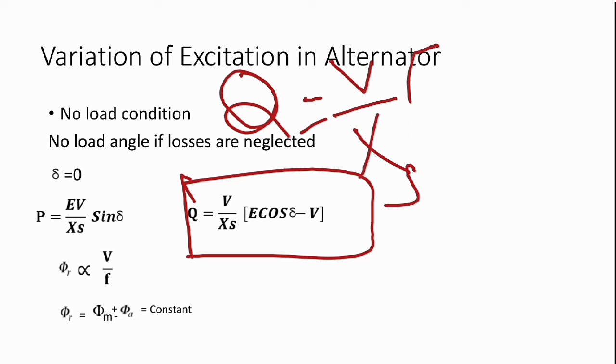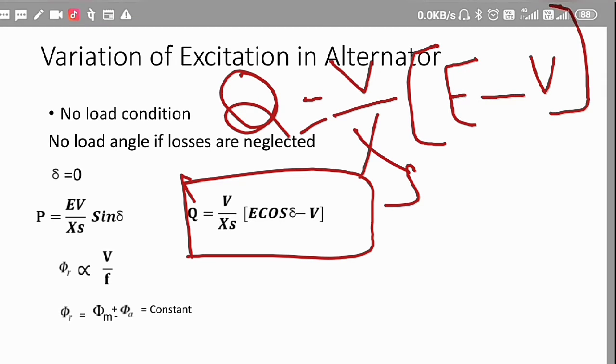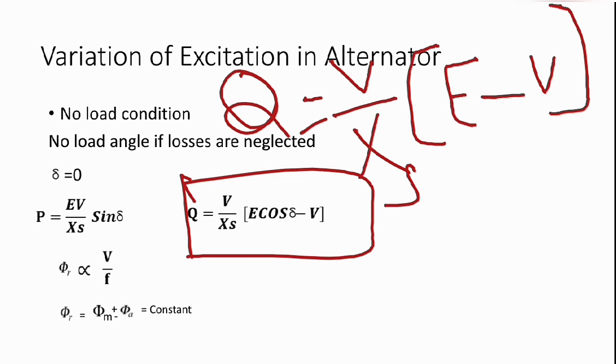In no load condition, whether the excitation is normal, over or under excitation, in all three cases the active power is always 0, but the reactive power may change. So in no load condition we talk about the reactive power only.